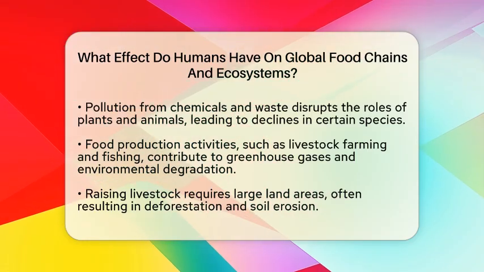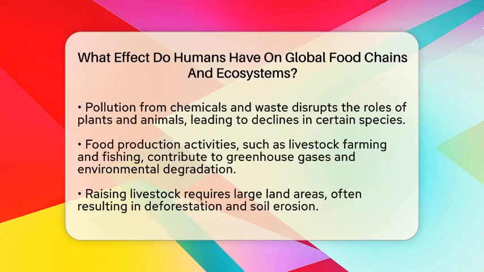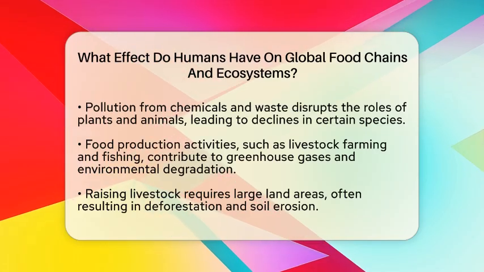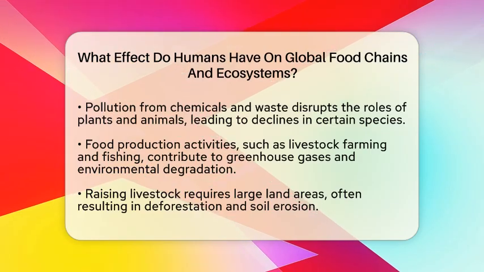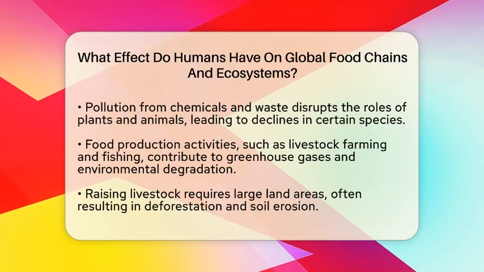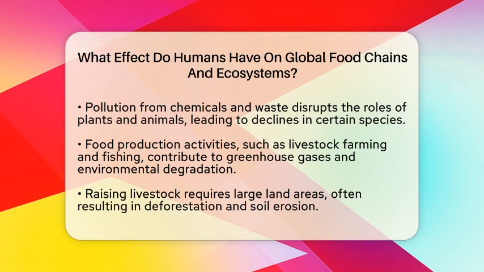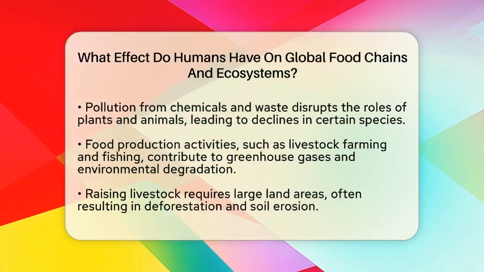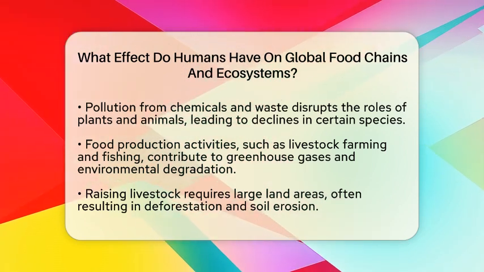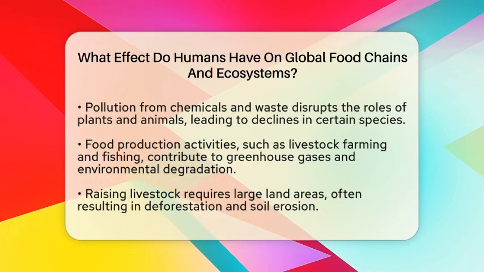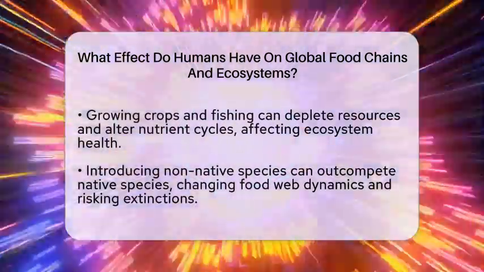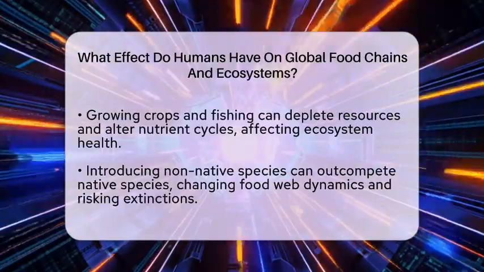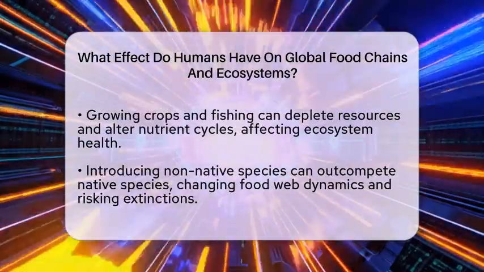Humans also change land by turning forests into farms, cities, or roads. This reduces natural habitats and makes it harder for many species to survive. When habitats shrink, biodiversity drops, and food webs become simpler. Pollution is another big factor. Chemicals from pesticides, fertilizers, and waste can poison animals and plants, disrupting their roles in the food chain. This can lead to declines in certain species and shifts in how energy and nutrients are transferred.